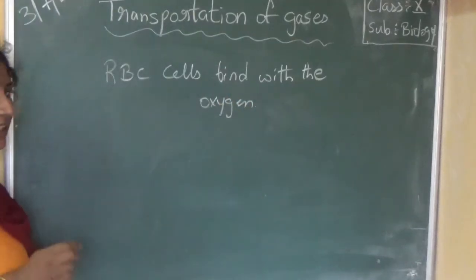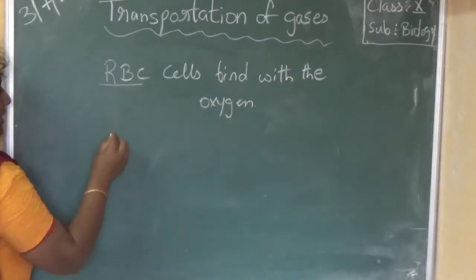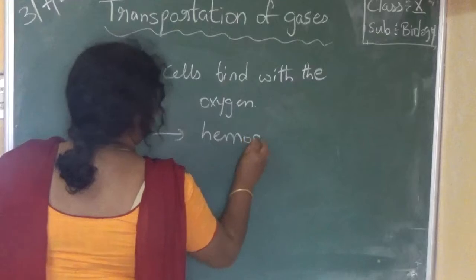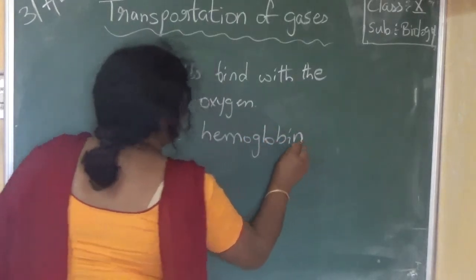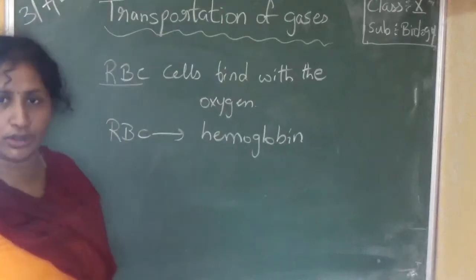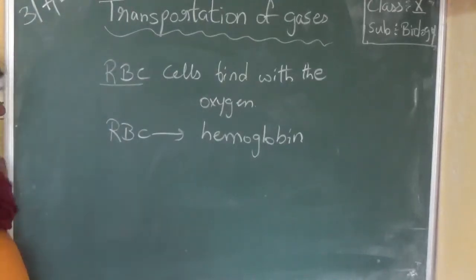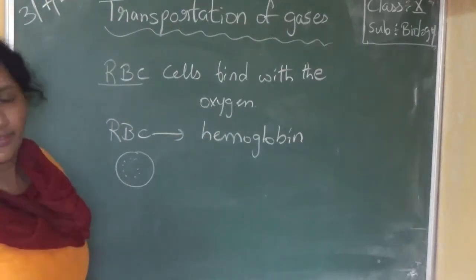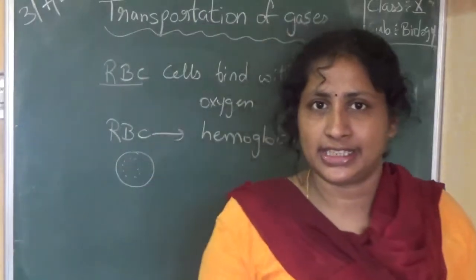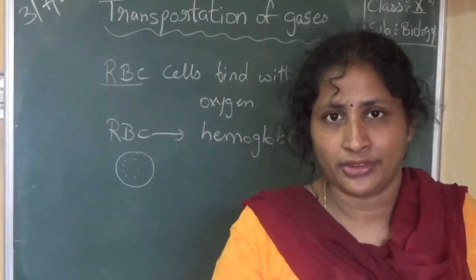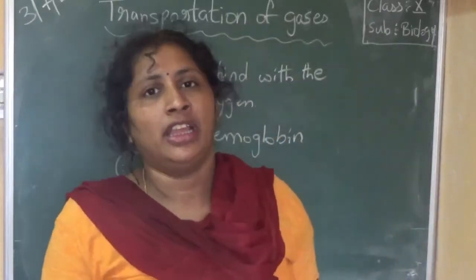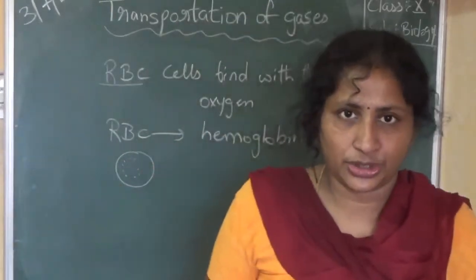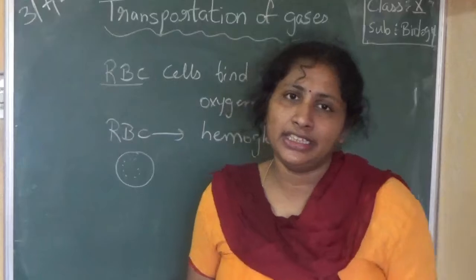So in RBC, we have a pigment called hemoglobin. Clear? We know that RBC cells do not have a nucleus. Why does it not have a nucleus? To carry more oxygen, to take more oxygen so that it can deliver to the tissues. That's why RBC cells are lacking a nucleus.